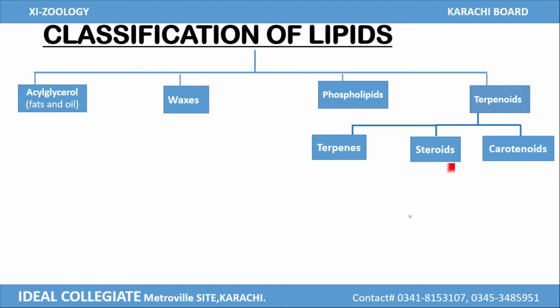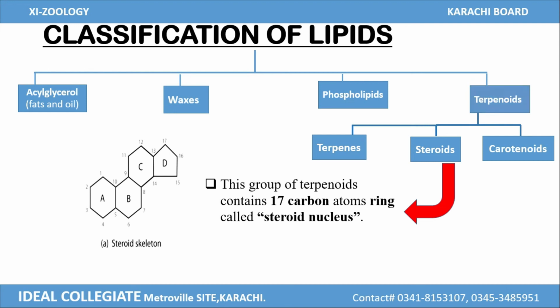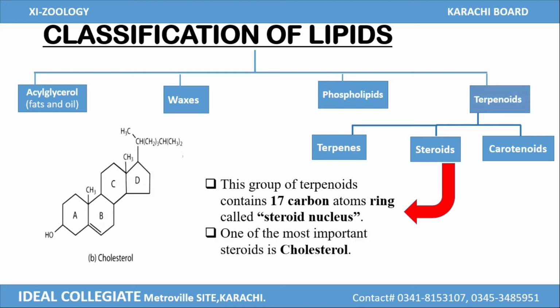The next group is steroids. This group of terpenoids contains a 17 carbon atom ring called the steroid nucleus, also known as the steroid skeleton. One of the most important steroids is cholesterol.